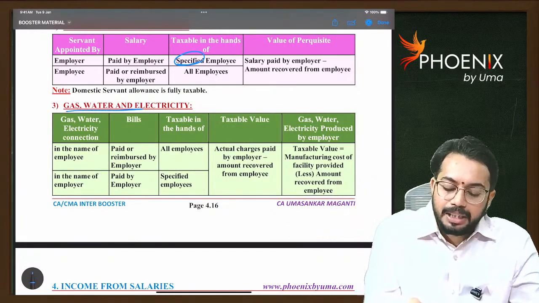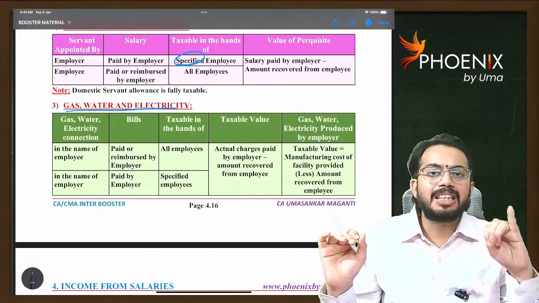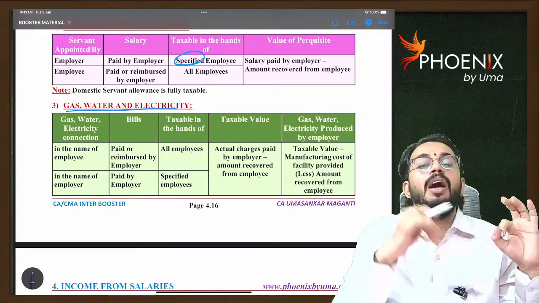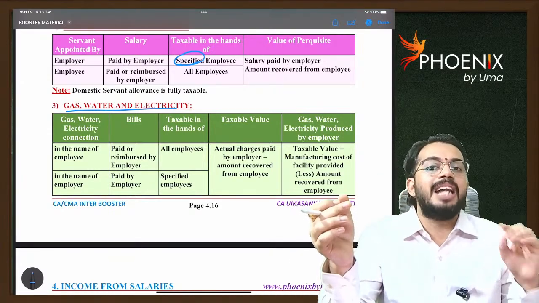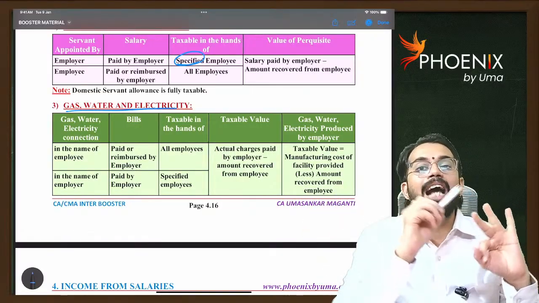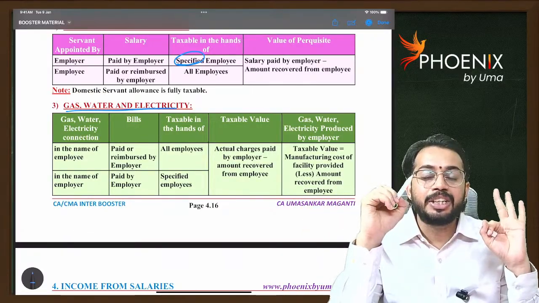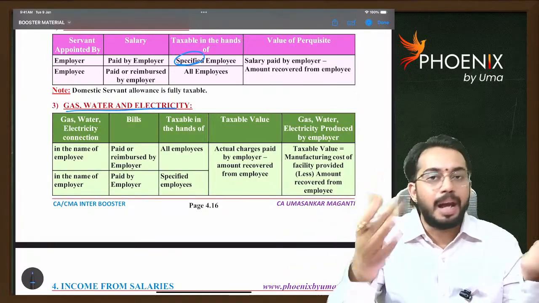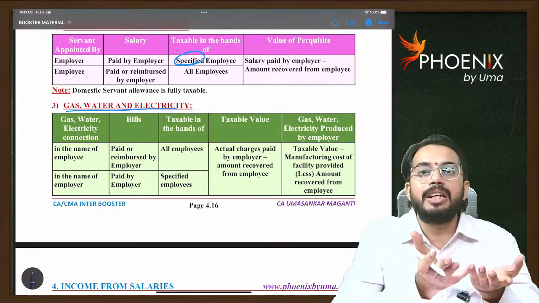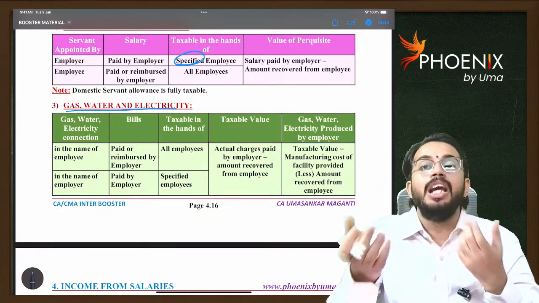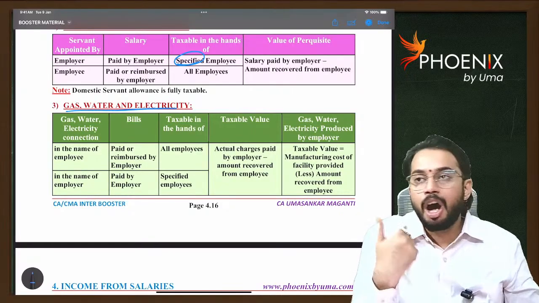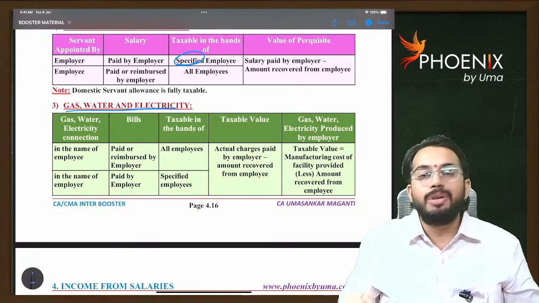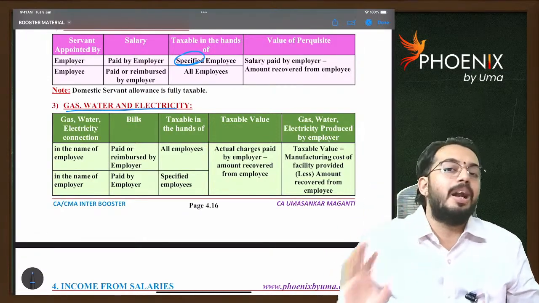Okay, next. Gas, water, electricity. Very simple. If the gas connection, water connection, electricity connection are in the name of the employer and bills are paid by the employer, that benefit is taxable only for specified employees. If these connections are in the name of the employee and bills are paid by the employer, that benefit is taxable for all employees. Are you able to understand? Taxable value is equal to actual bills paid by the employer. If the employer provides a gas facility or electricity facility from his own resources, in that case taxable value to the employee is equal to the manufacturing cost incurred by the employer.